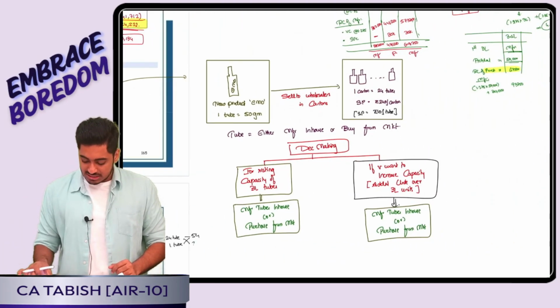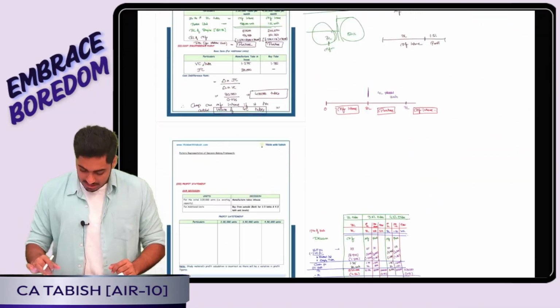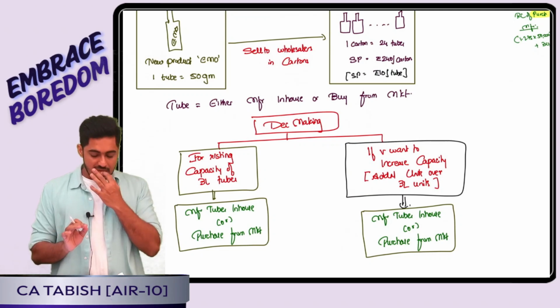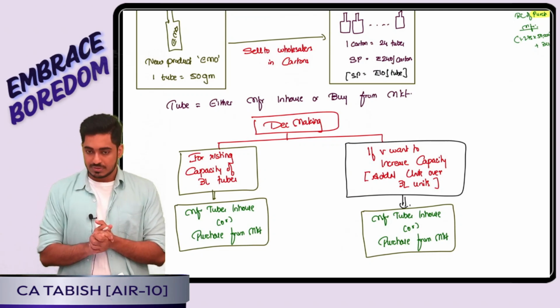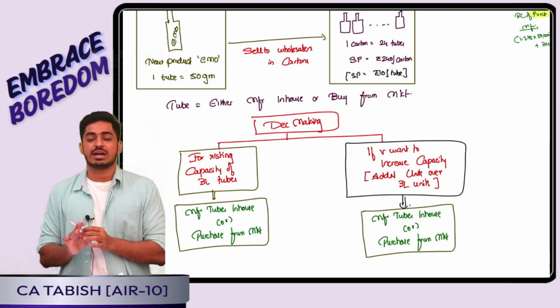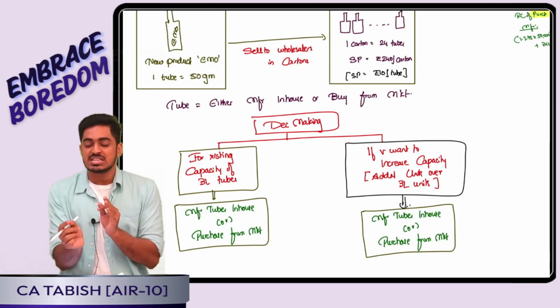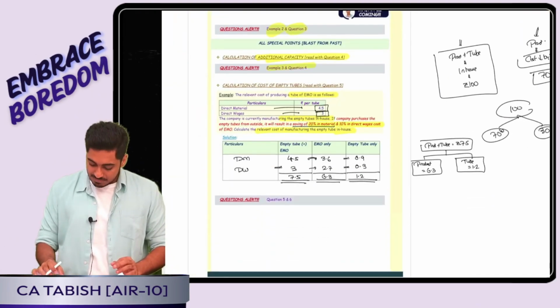Yes, the next question that we had seen was EMO. Yes or no? This is the last question that we have solved, right? Yeah, the question that we had solved recently. Simple point. We have produced a new component called EMO. Yes, in this, the first thing I'll have to understand is how do I calculate the cost of the empty tube as well as the cost of the product. Yes, for that let us see this example, pay attention.